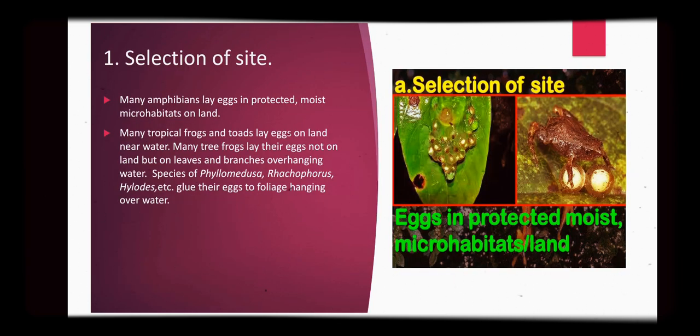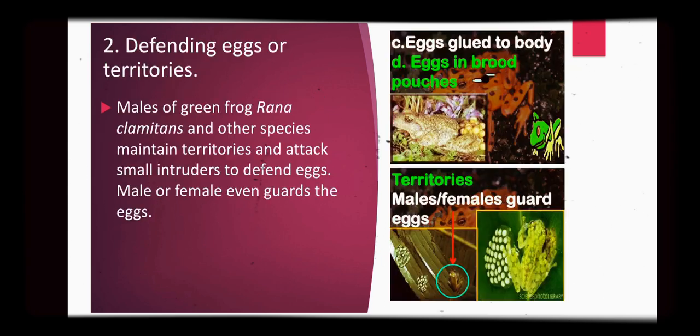First is selection of site. Many amphibians lay eggs in protected moist microhabitats on land, and many tropical frogs and toads lay eggs on land near water. Many tree frogs lay their eggs not on land but on leaves and branches overhanging water. So that is a leaf nest. Species of Phyllomedusa, Rhacophorus, Hyloides, etc. glue their eggs to foliage hanging over water. So it can be seen in the picture.